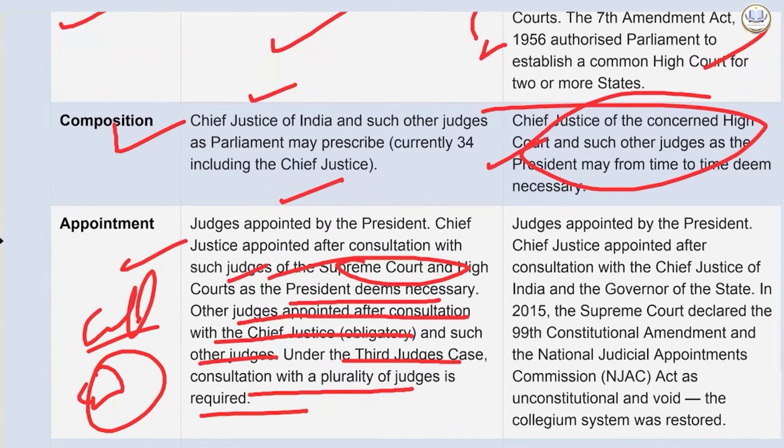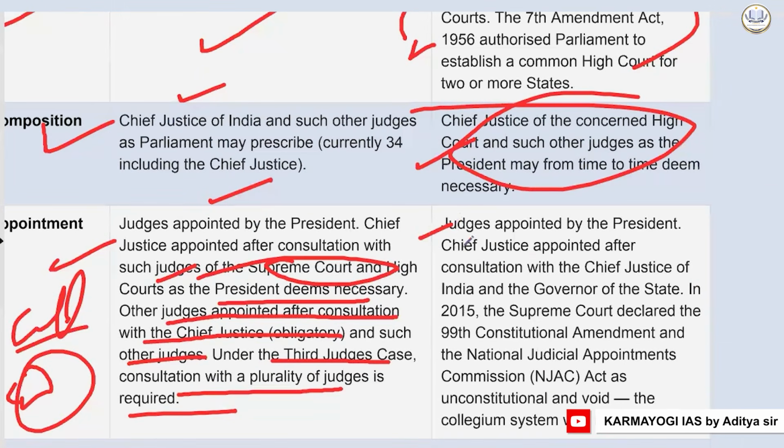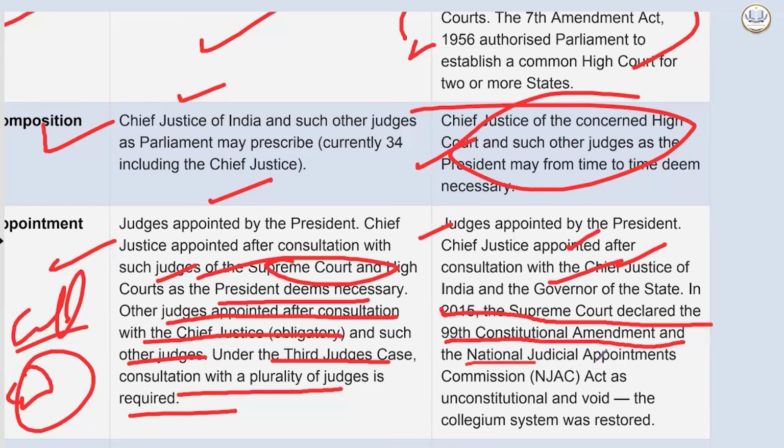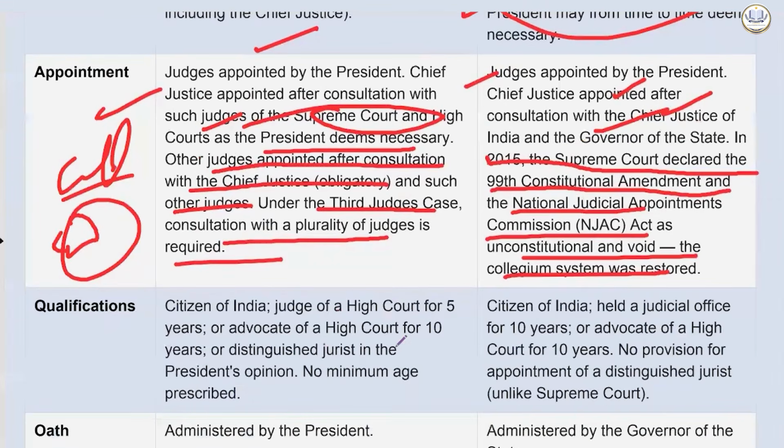Okay. You have the SP Gupta case, the first judges case, second judges case, third judges case. Now, High Court judges are appointed by the president after consultation with the Chief Justice of India and the governor of the state. In 2015, the Supreme Court declared the 99th Constitutional Amendment and the NJAC Act unconstitutional and void. The collegium system was again restored. Okay. Heavy criticism is there of the collegium system.